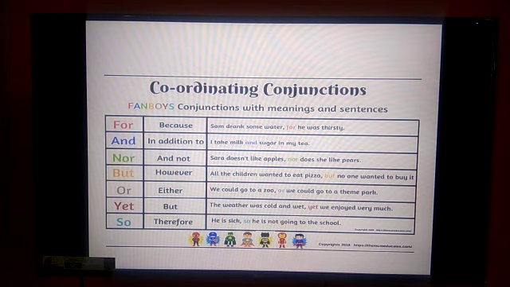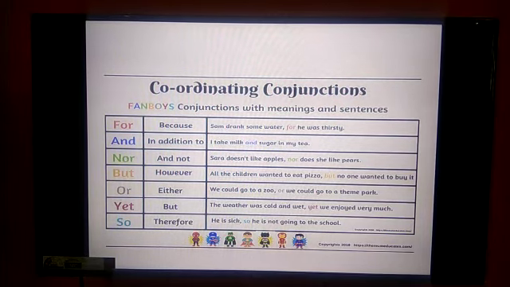These two sentences are combined with the word for, and it gives a reason. Next one: I take milk and sugar in my tea. I take milk, I take sugar in my tea. These two independent clauses are combined with the word and. Likewise it goes on. All the other examples you can go through.